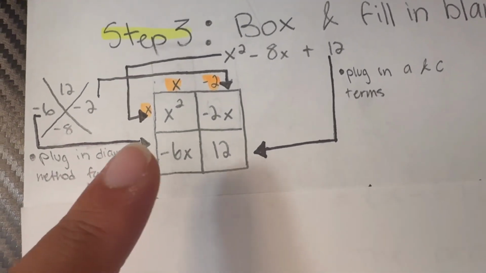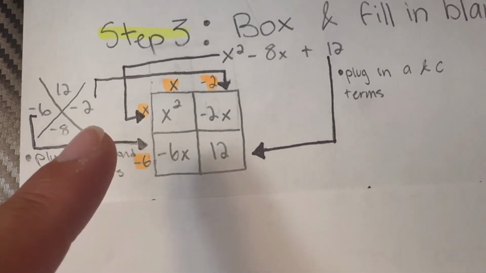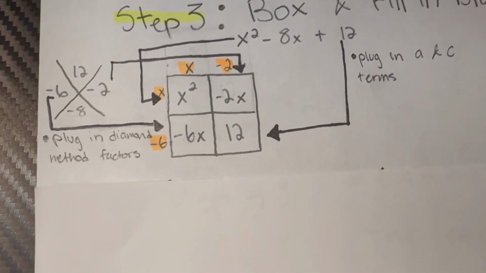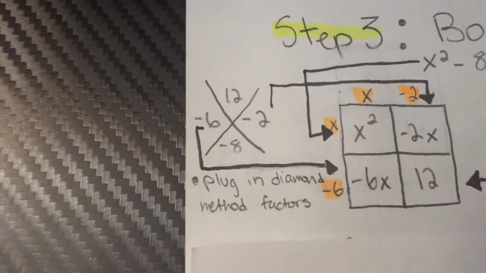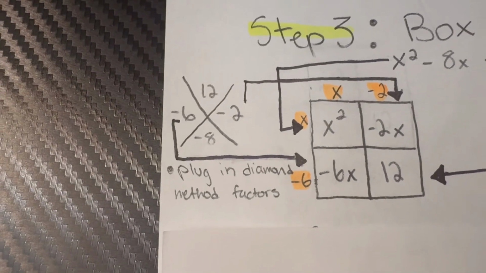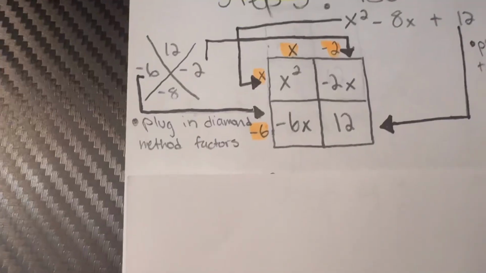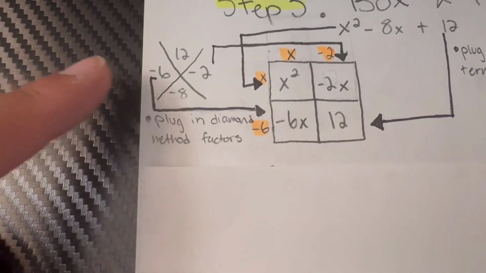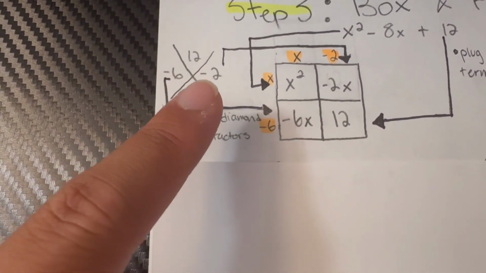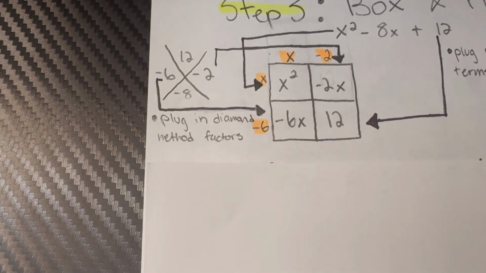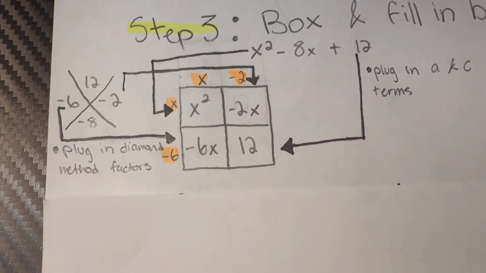But I do know it multiplies into x squared, which is x times x. This is when the diamond comes in handy. As you could see here, this is the same diamond that we created in step 2. What I did here was plug in the negative 6 into the bottom left corner and the negative 2 into the top right corner. Having this information helps a lot.